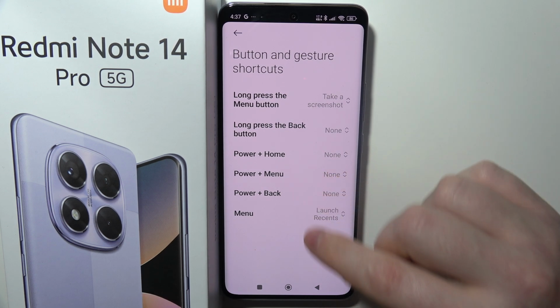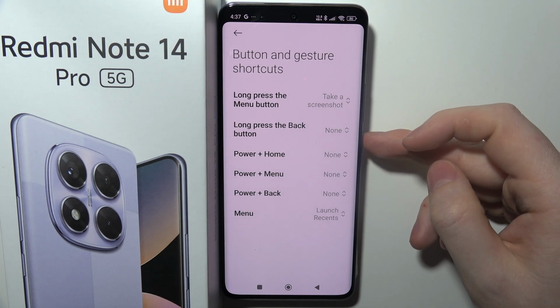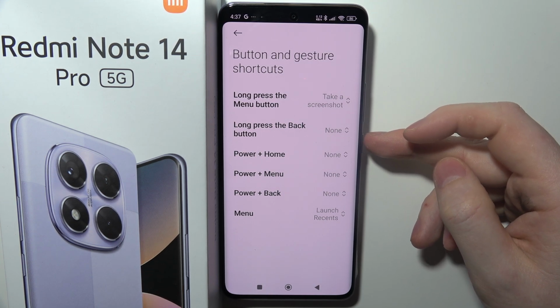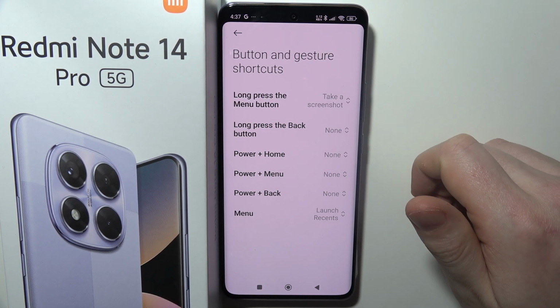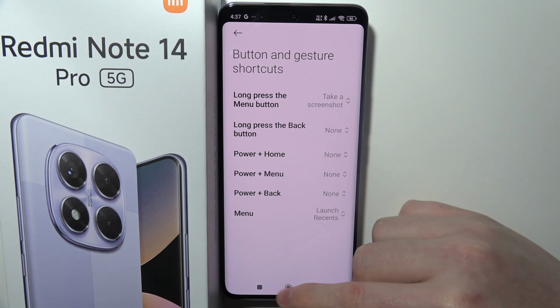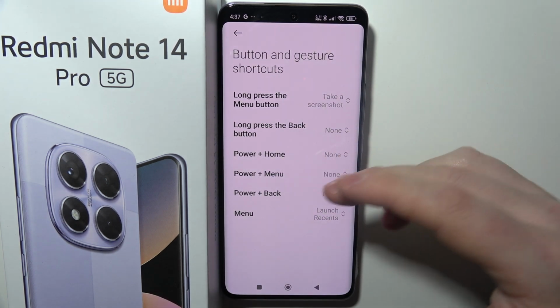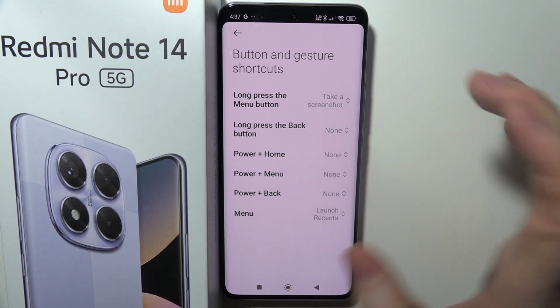Then there's the power and home button. Home button is the middle circle button, and the power button is located right here. It's the button that you use to lock your device. It also works with home, menu, and back button, all three of them right here, and you can assign actions, so you just need to click on both of them at the same time.